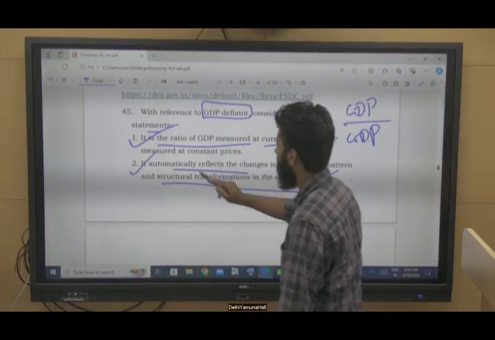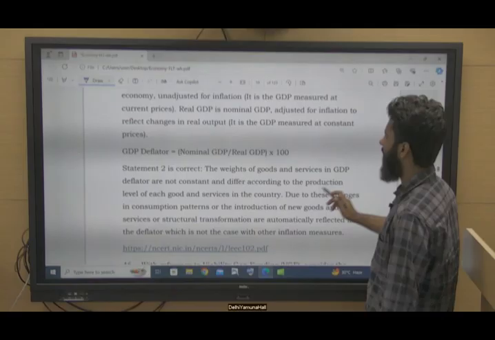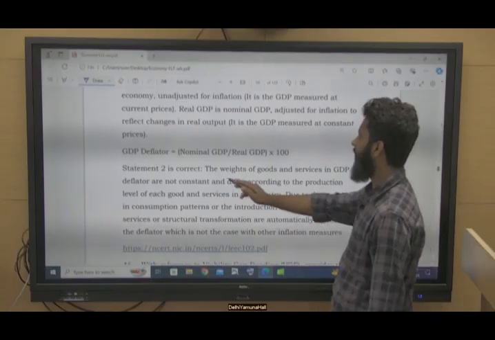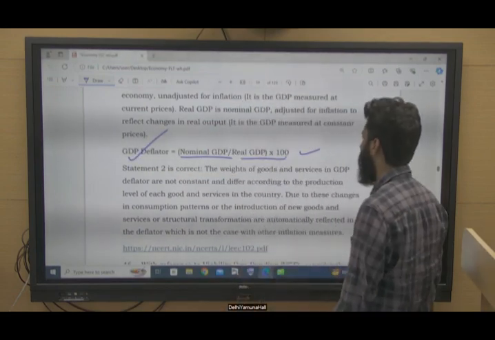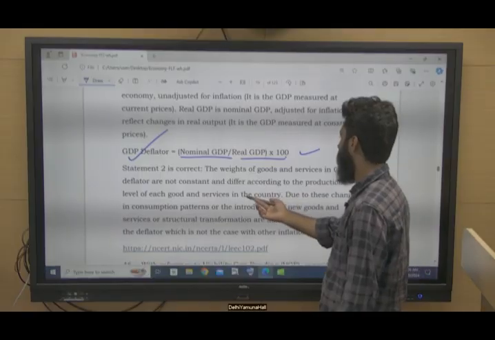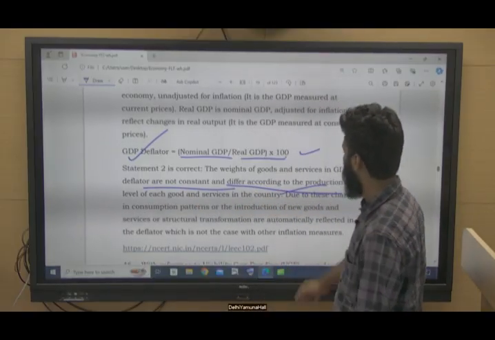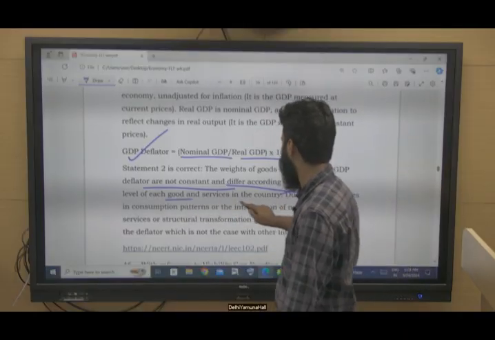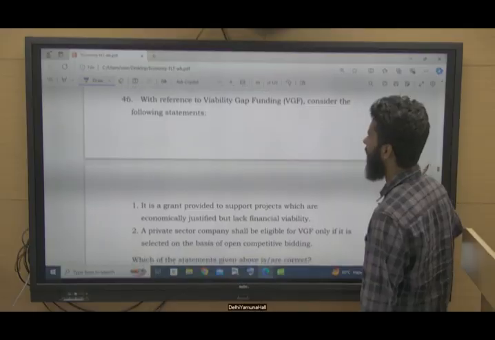Yes, both are correct. You can see how it is calculated: nominal GDP upon real GDP into 100. GDP deflators are not constant and differ according to the production level of each good and service in the country. That's why we talked about a structural thing.